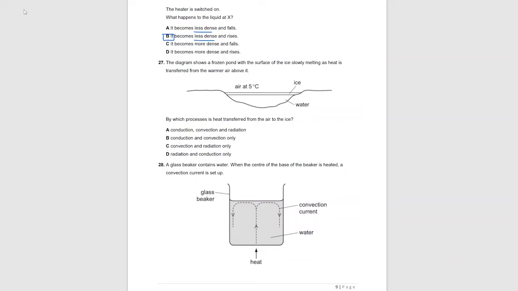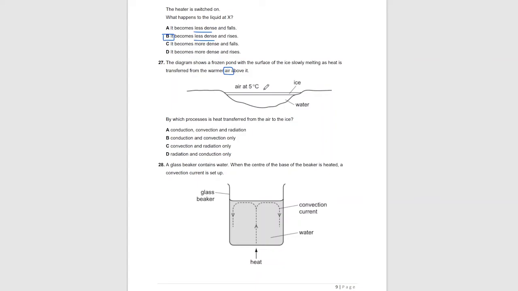Question 27. The diagram shows a frozen pond with a surface of ice slowly melting as heat is transferred from the warmer air above it. By which process is heat transferred from the air to the ice? You might think it is convection because the question says heat is transferred from air, but remember that convection only happens within a fluid. Convection can never happen from a fluid to a solid. So convection is a wrong choice.